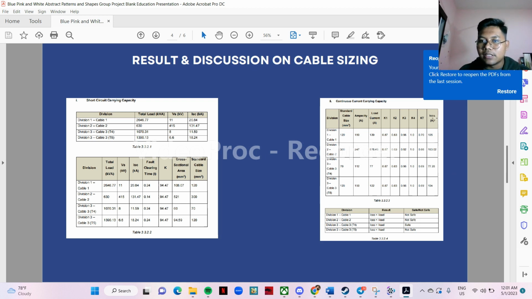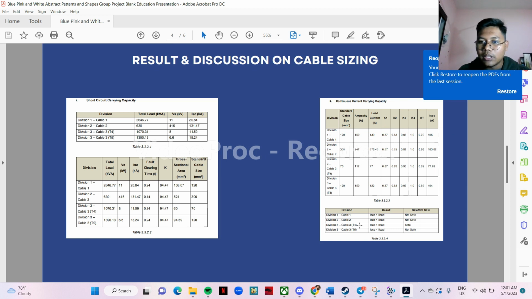So from the ICCC we have to compare to the load current. Division 1, division 2, and division 3 give the result that ICCC is less than the load. So it means that the cable size for division 1, division 2, and division 3 for transformer 5 is not safe to use, as the load is more than ICCC.